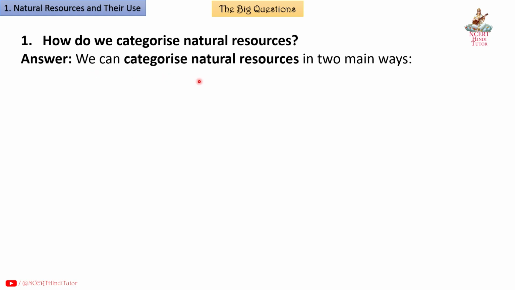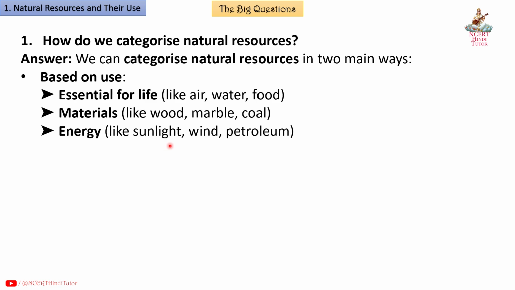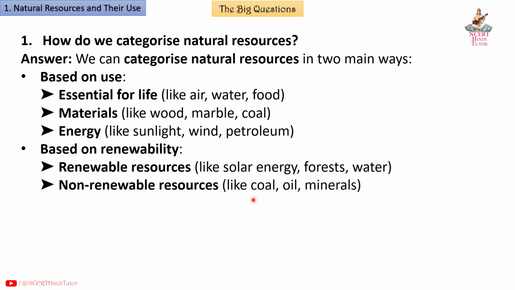Answer. We can categorize natural resources in two main ways. Based on use: essential for life like air, water, food; materials like wood, marble, coal; energy like sunlight, wind, petroleum. Based on renewability: renewable resources like solar energy, forest, water; non-renewable resources like coal, oil, minerals.